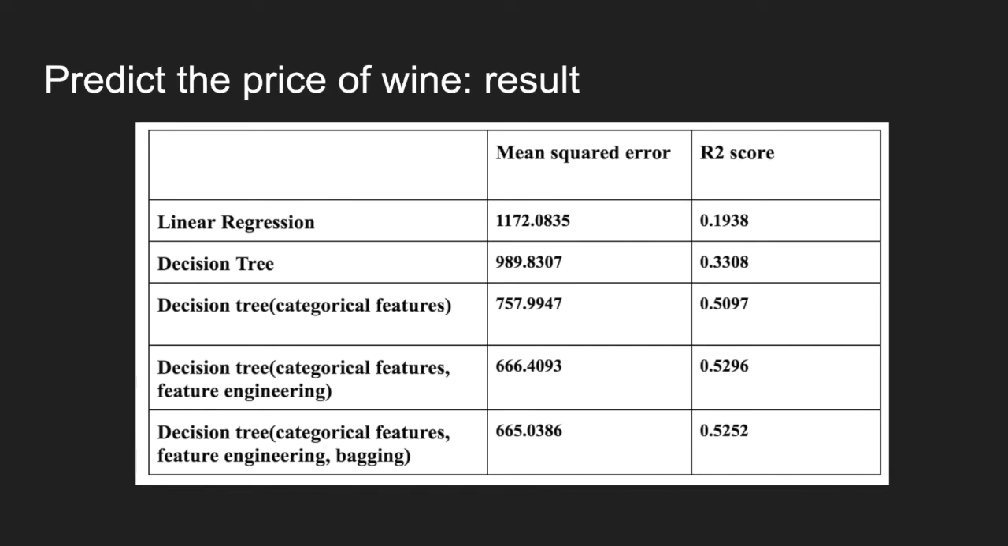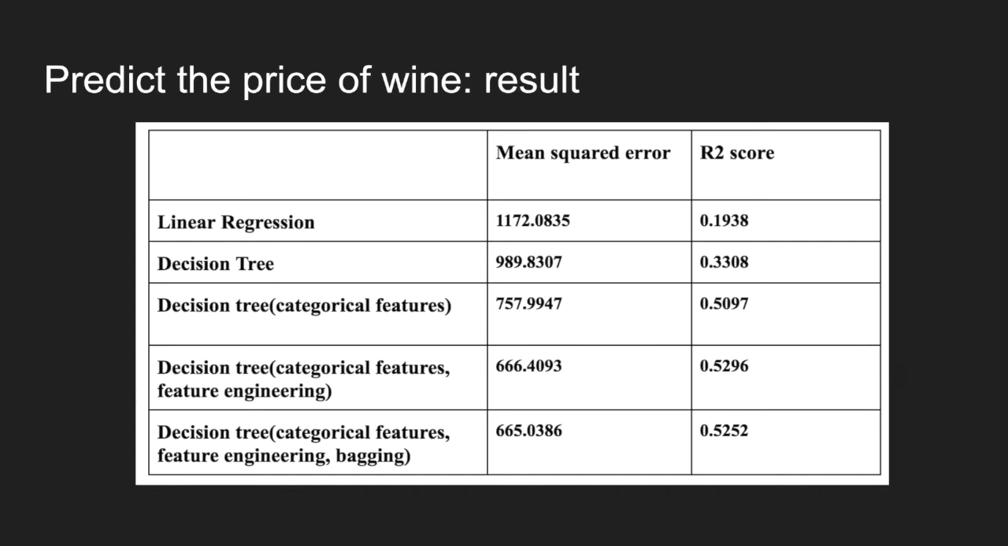The mean squared error dropped from 1100 to below 1000. And the decision tree with categorical features performed better than the one with only numeric features. The mean squared error decreased from almost 1000 to over 700. This is understandable. The model can predict the price of the wine more precisely when it includes all related information.